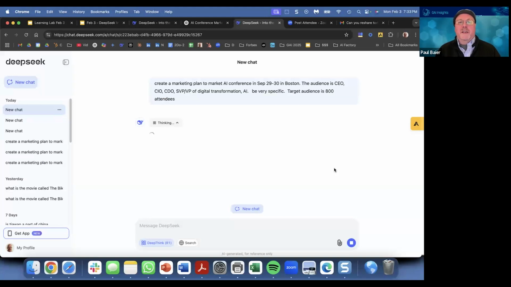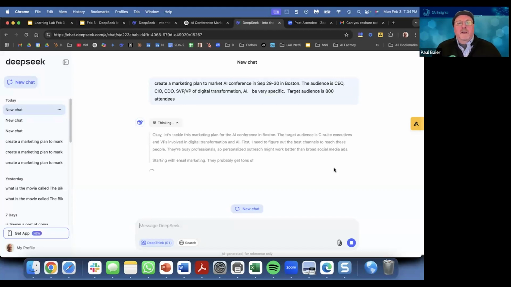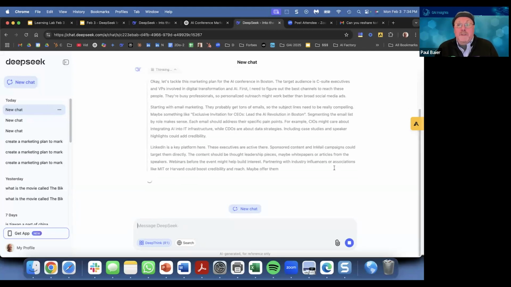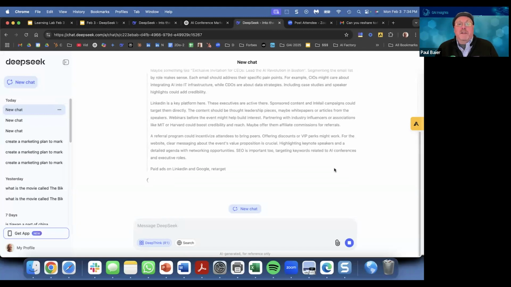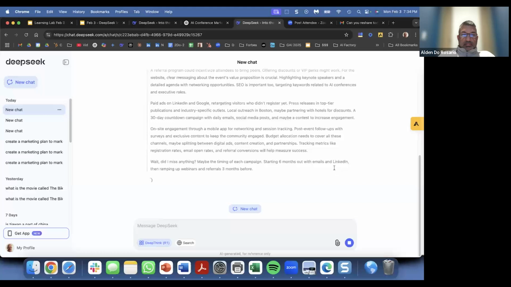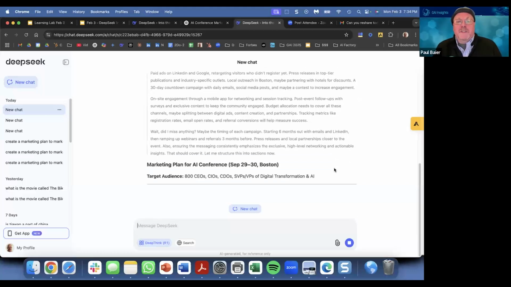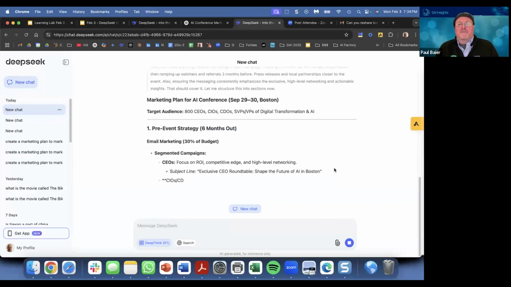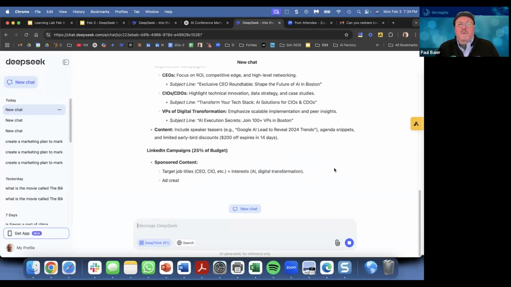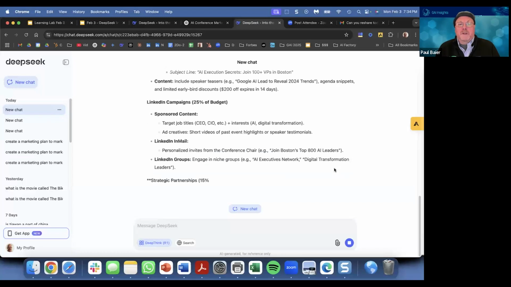And certainly for prompts that have data analysis, you'll sometimes see it thinking: capture data, analyze data, format data, format the report. Now it's saying, okay, let's tackle a marketing plan for Boston. It's actually walking through how it's thinking. Start with email marketing. LinkedIn is a key platform, referral program. Now it's asking me a question: did I miss anything? And then from all that quote thinking, all that reasoning, now it's coming out with a marketing plan.